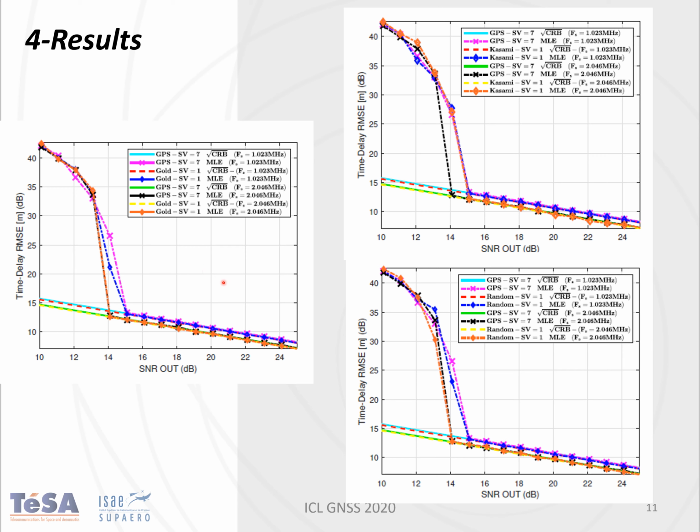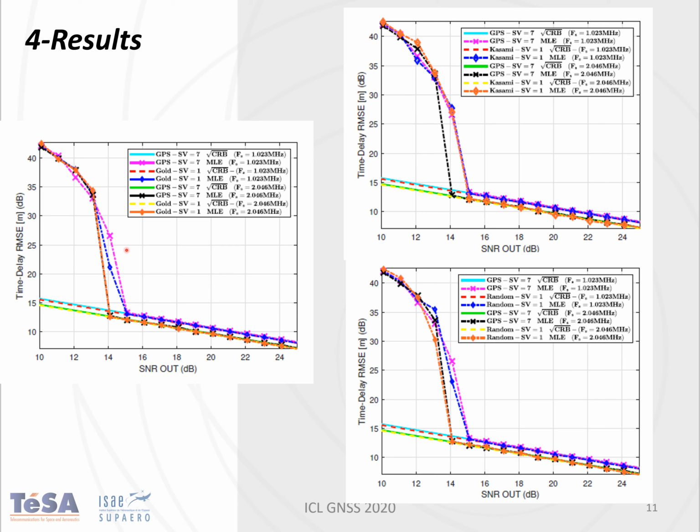We can see here for the Gold family, the Kasami family, or the random family that we converge to the same Cramer-Rao bound, proving that our codes have exactly the same time delay estimation as the Gold family.